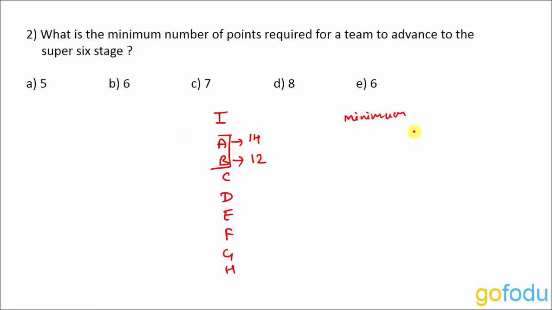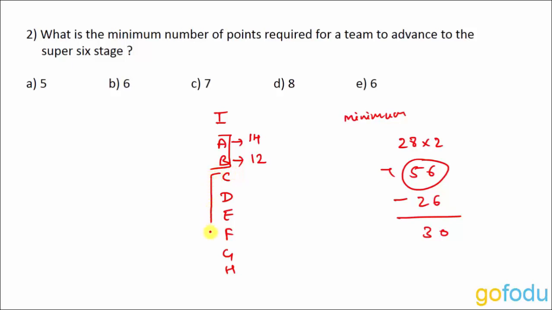And what were the total points that we calculated for group 1? That was 28 into 2, that is 56 points in total, out of which we have distributed 26 points. So we are left with 30 points. Now for a team to have the minimum number of points and still advance to the Super 6 stage, we need to distribute these points equally among the remaining 6 teams. So we divide 30 equally among 6 teams, so we can give 5 points to each of the teams.